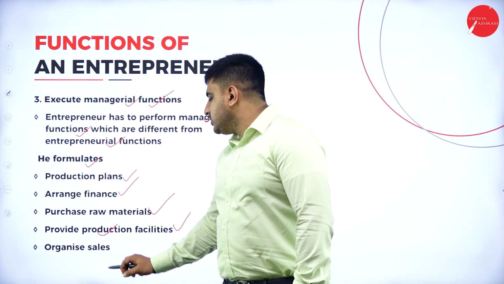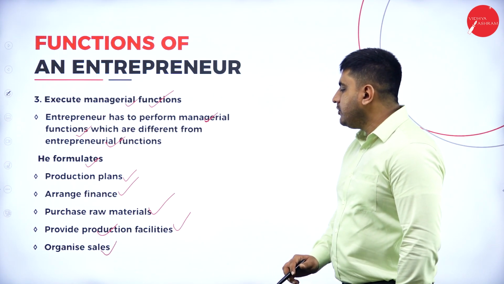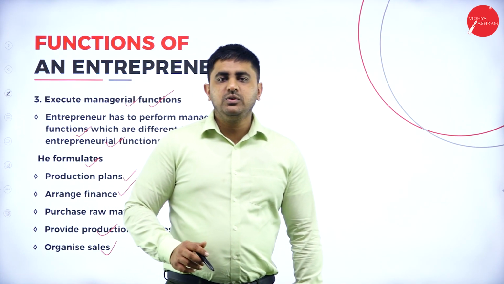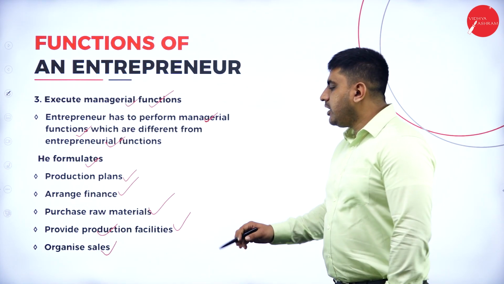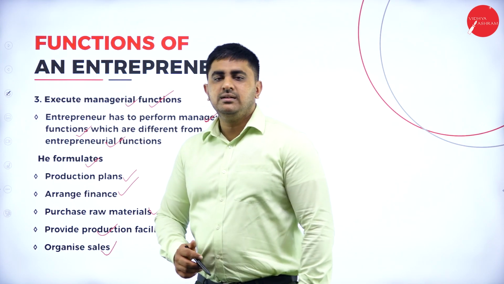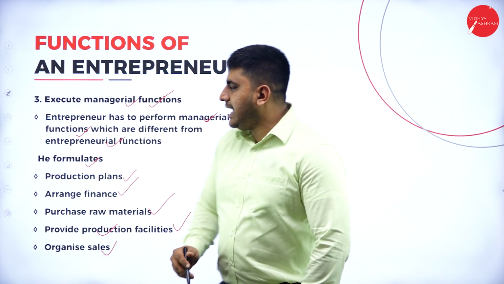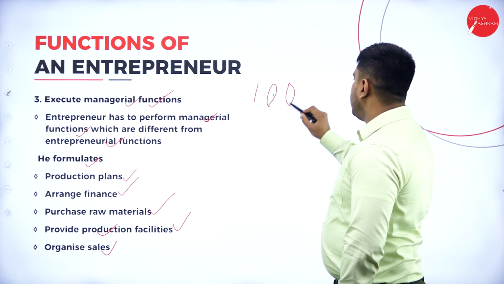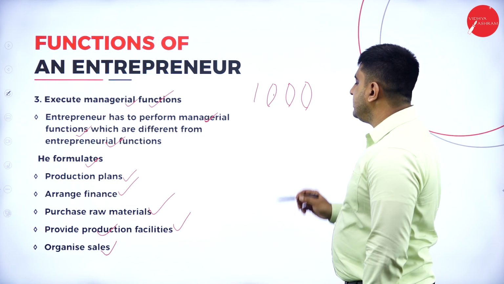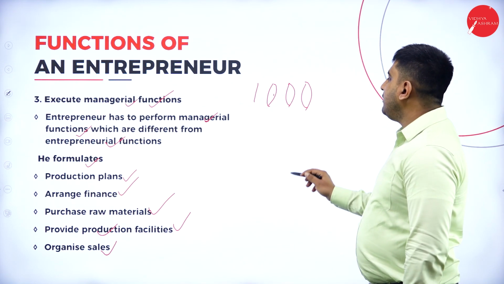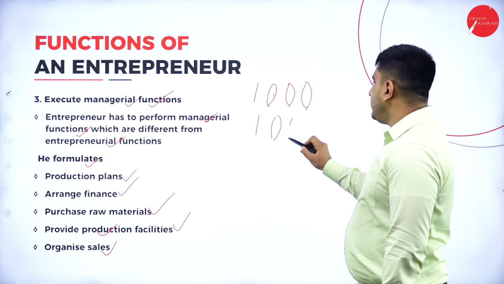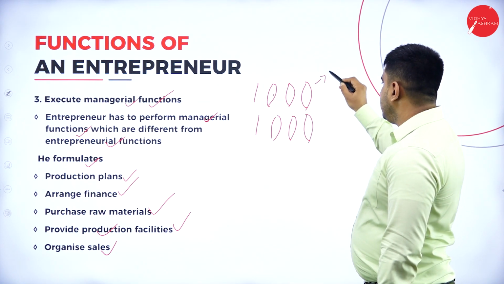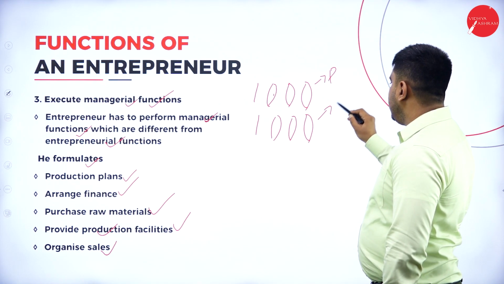And the last one is organize sales. What is the meaning of organize sales? Organize sales means it is not only enough to come out with a quality product. You should also make sure that it is sold. So you have to sell it. For example, you have produced 1000 products. So this is production. Now you will have to sell 1000 products so that you make profit, right? This is the production and this is the sale.